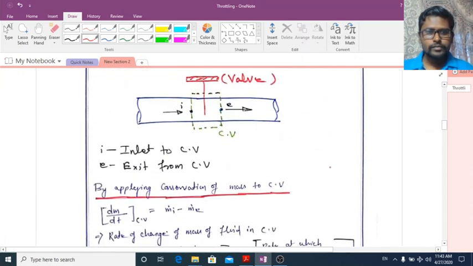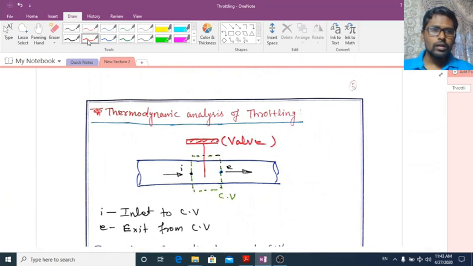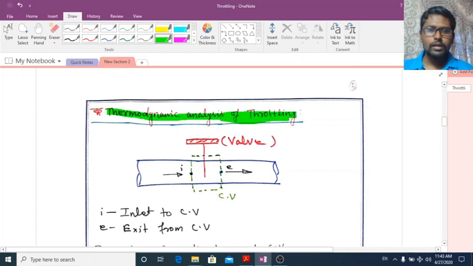Now come to the thermodynamic analysis of throttling devices. Here I have taken a pipe, and here I have used a valve.